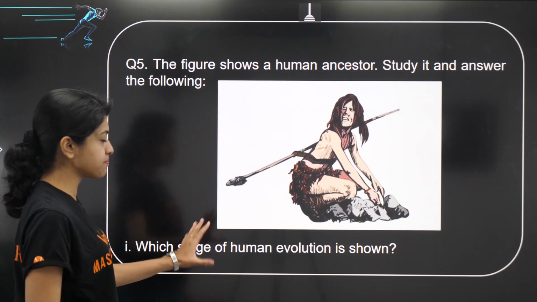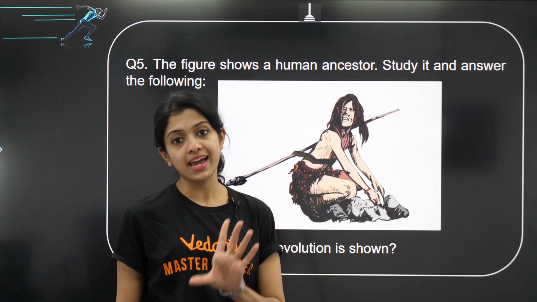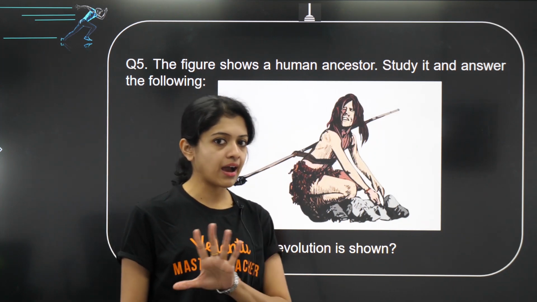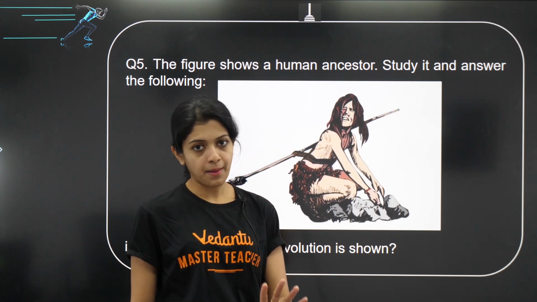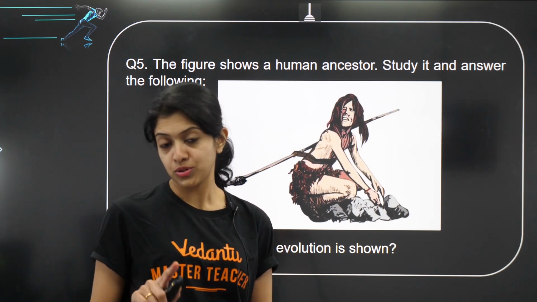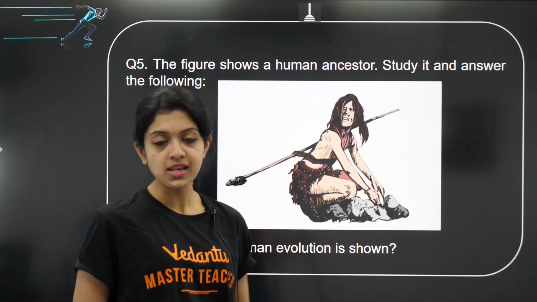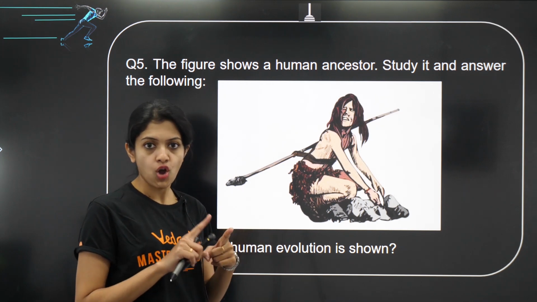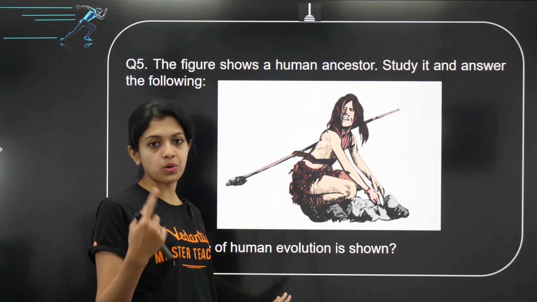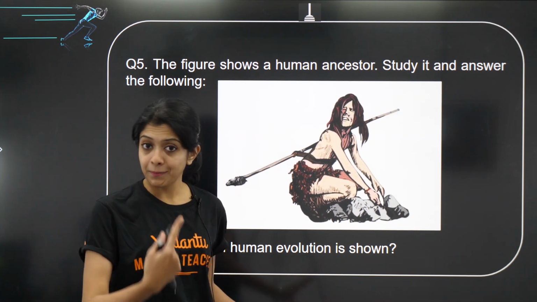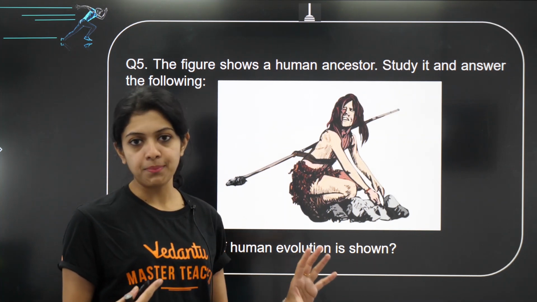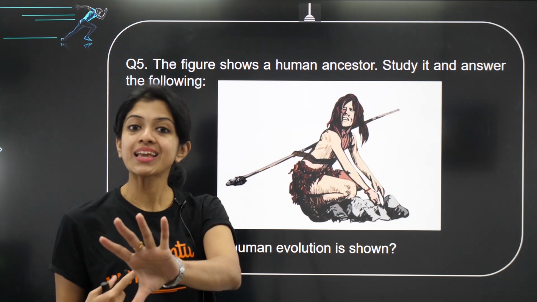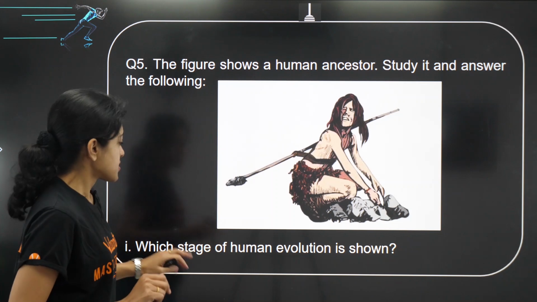Okay, very, very simple. Now let me tell you, children, usually diagram based questions are not asked from the chapter Evolution because there are a lot of other chapters from your syllabus which have much better scope for diagram based questions. But just in case it comes, it could be something like this, showing you one stage of human evolution and asking you questions based on that. So to be prepared for that, what do you do? You must be able to know each of the features of each of the stages in human evolution. Okay, so what is the question?